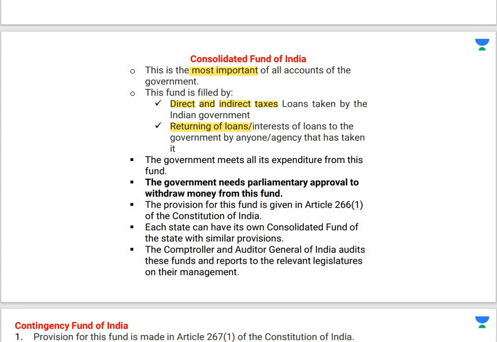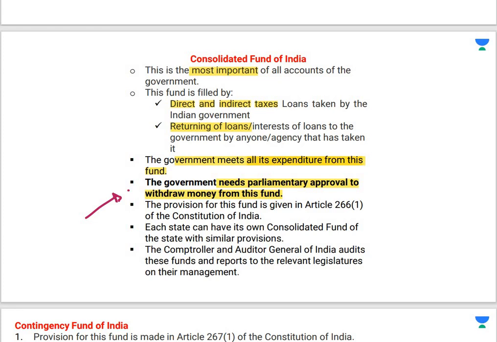And all the expenditure of the government is met by the Consolidated Fund of India. तो गवर्नमेंट के जो भी एक्सपेंडिचर्स होंगे, खर्चे होंगे, वो कंसोलिडेटेड फंड ऑफ इंडिया से ही पूरे किए जाते हैं. The government needs all its expenditures from this fund, and the government also needs parliamentary approval to withdraw money from this fund. This is again important for prelims. ये आपका प्री के लिए टॉपिक इम्पोर्टेंट है कि गवर्नमेंट को हर यूसेज के लिए इस फंड से पार्लियामेंट्री अप्रूवल लेना जरूरी है.